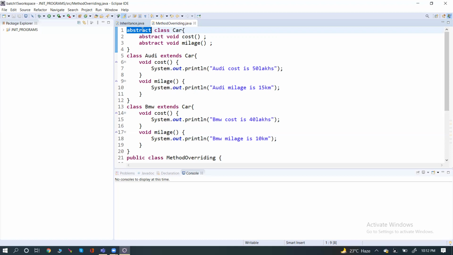Raju, Ravi, Shiva are the objects that derive the properties from Human. If Car has cost and mileage, then only Audi will have the cost and mileage. So abstract is like a feature, like a rule. Suppose humans should have these things, then everyone should have them. Like a Car should have cost and mileage.